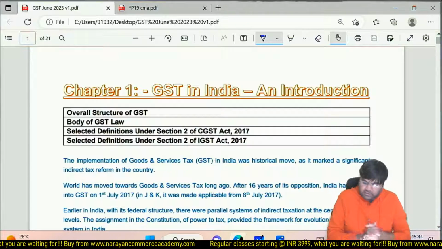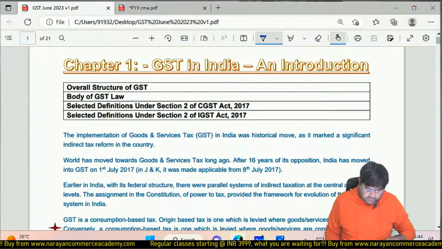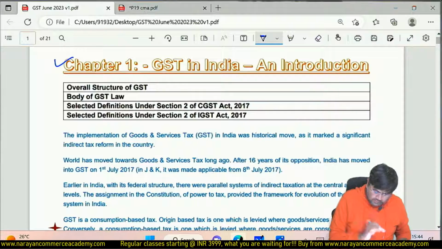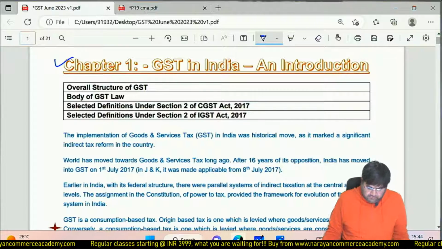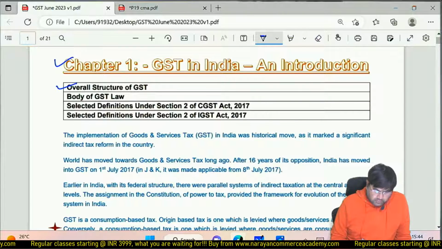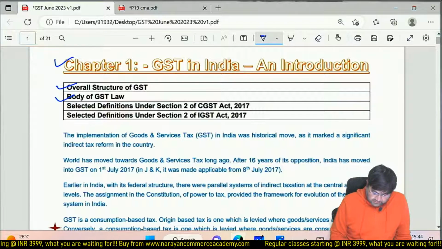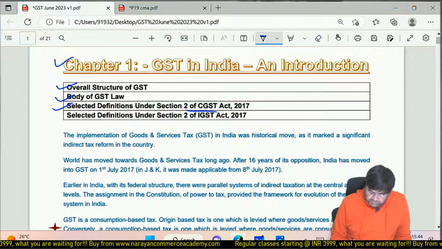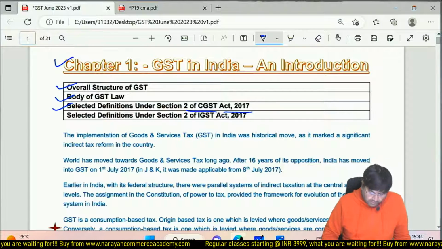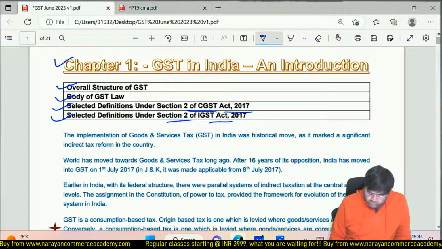Okay, so let us start GST with chapter 1, GST in India and introduction. In this chapter, we are going to cover the overall structure of GST, body of GST law. Along with this, we are going to discuss selected definitions under section 2 of CGST Act 2017, and selected definitions under section 2 of IGST Act 2017.